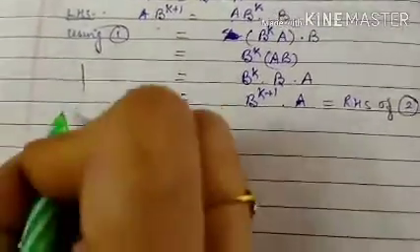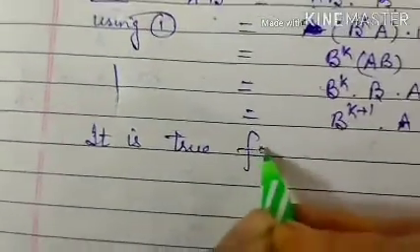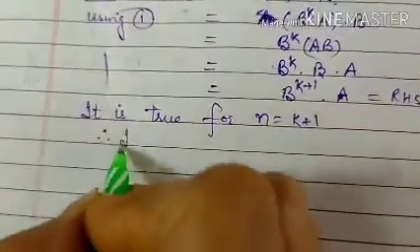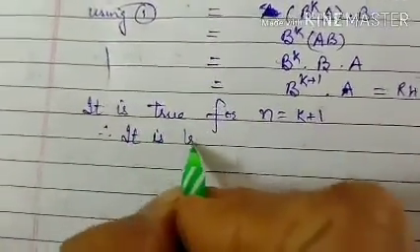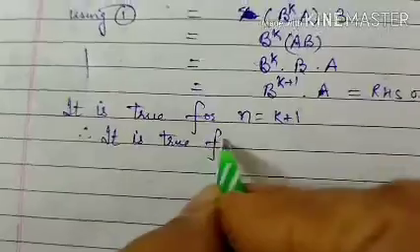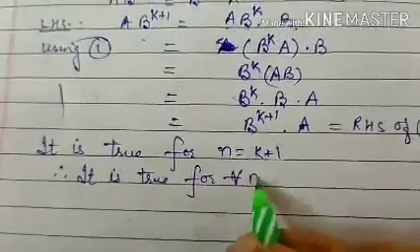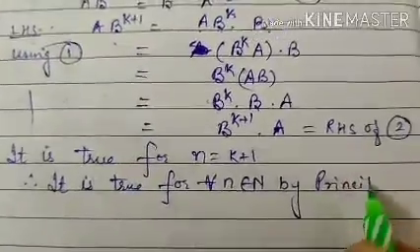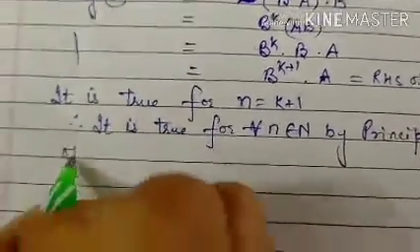That is what we have to prove. Means it is true for n is equal to k plus 1, therefore it is true for every n by the principle of mathematical induction.